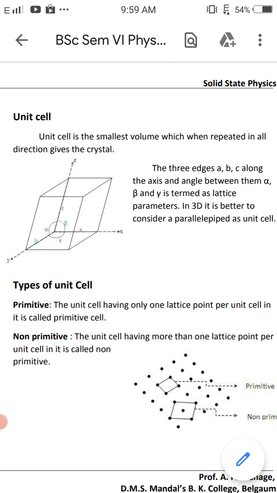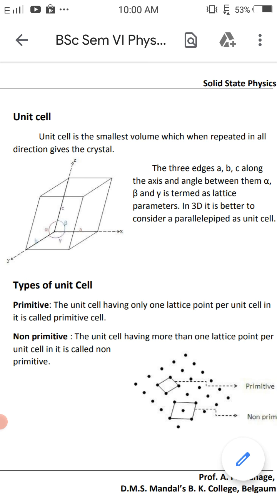The unit cell is the smallest volume which, when repeated in all directions, gives the crystal. See this diagram: the three edges A, B, C along the axes, and the angles alpha, beta and gamma, are termed the lattice parameters.